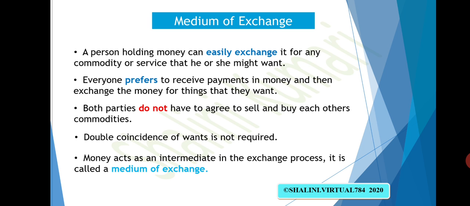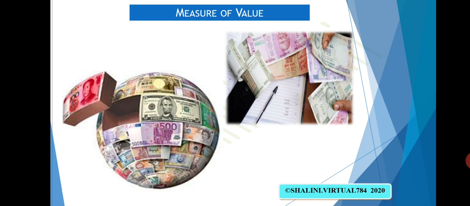And money, when it acts as a medium of exchange, actually avoids the inefficiencies of a barter system. That is, I am referring to double coincidence of wants. So that was about money functioning as a medium of exchange.